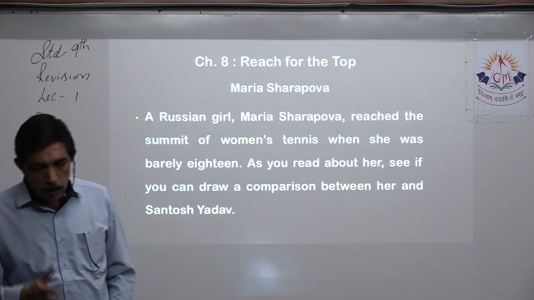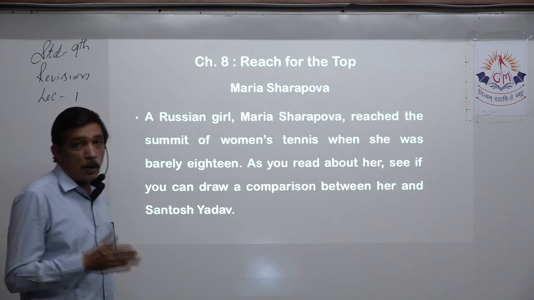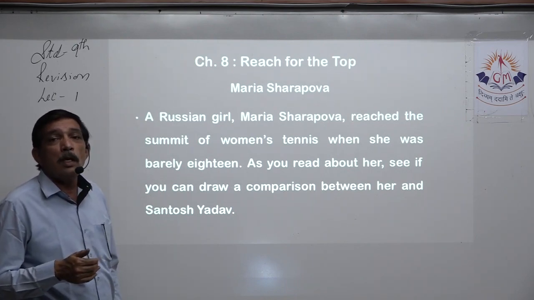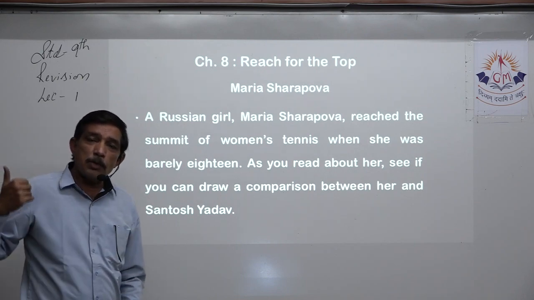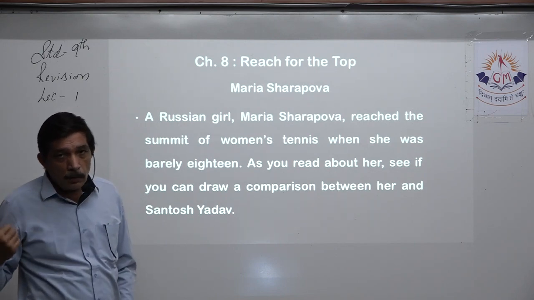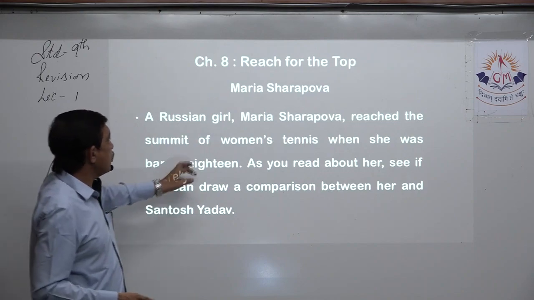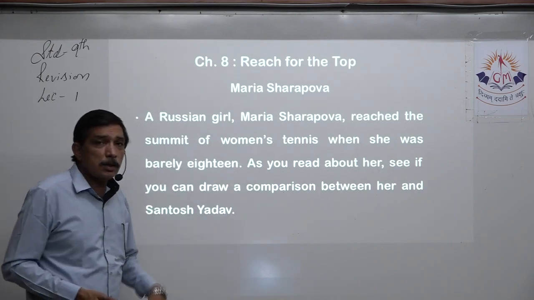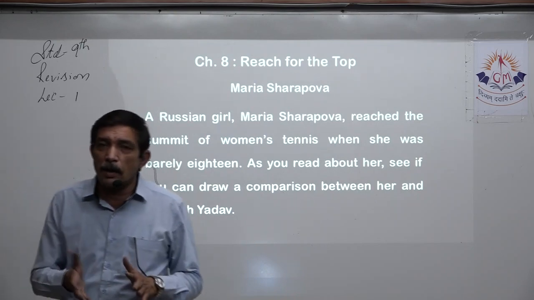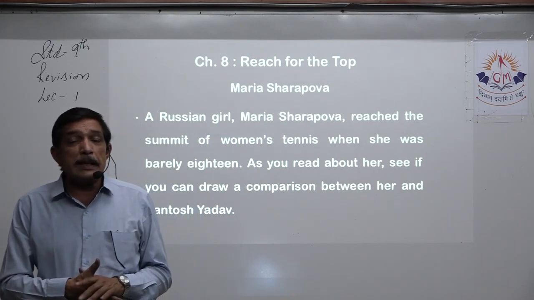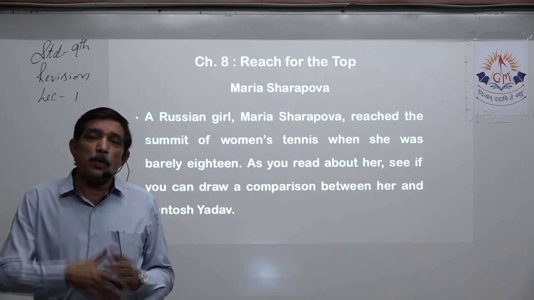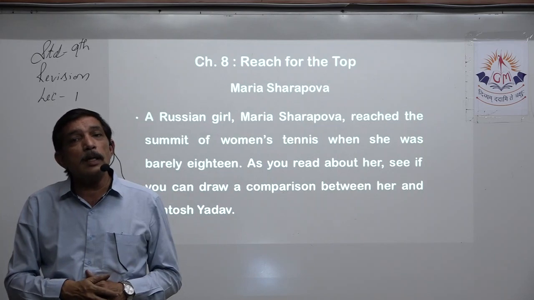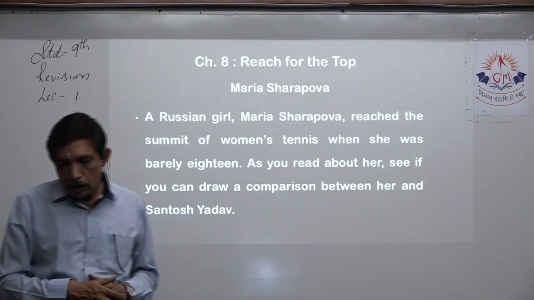Next is Maria Sharapova. She was a Russian girl, born and brought up in Russia, but at quite a young age she left Russia and came to the US, where she settled. Her father was already working over there. Maria Sharapova reached the summit of women's tennis when she was barely 18, not even 18 complete. Before that, she was on the top charts of tennis, one of the most popular players in the world of tennis.